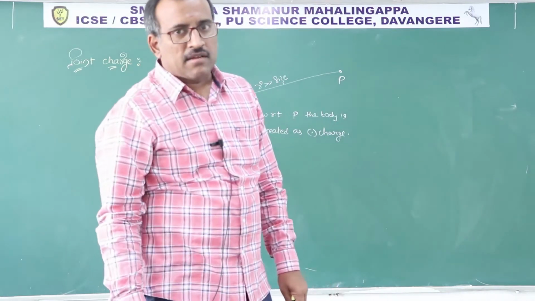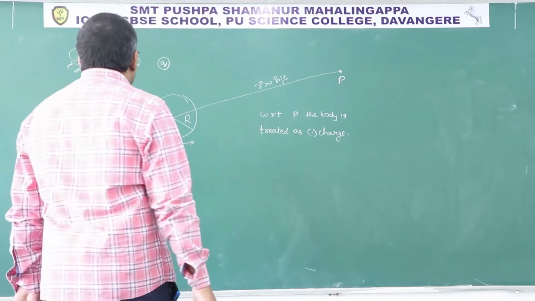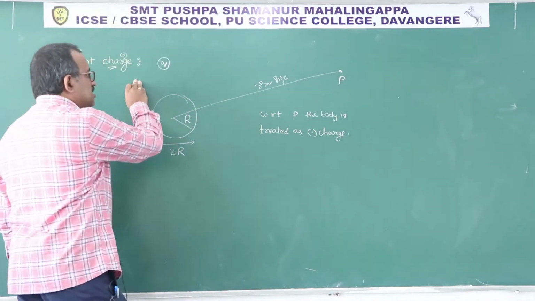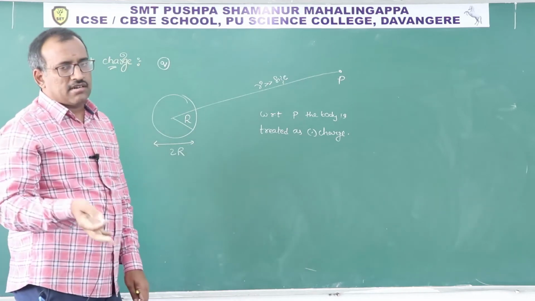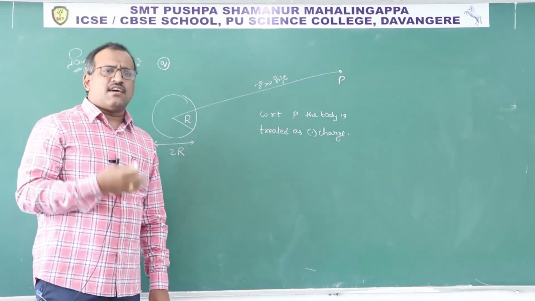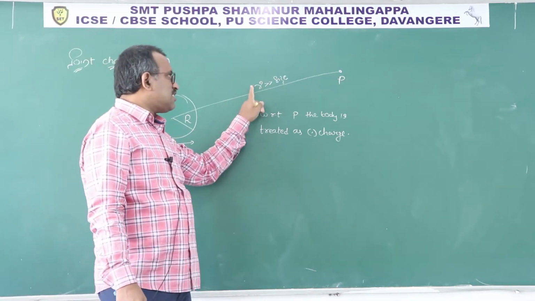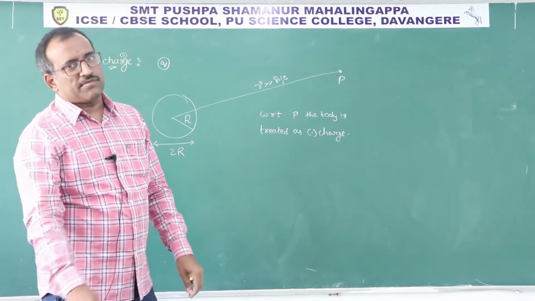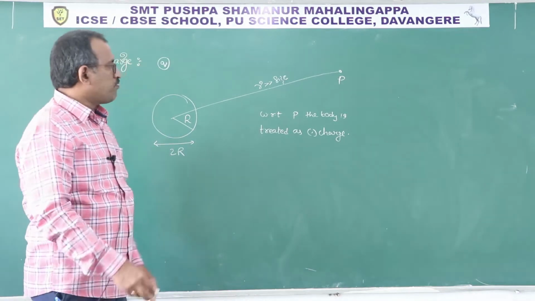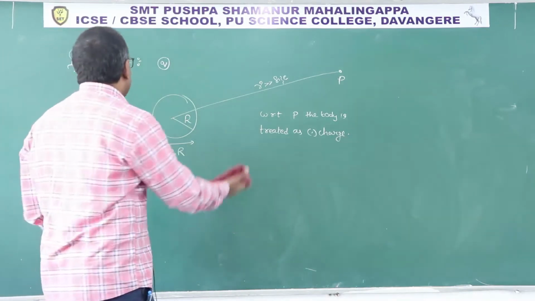So remember, point charge means any irregular shaped body. It may be a sphere or disc or square or cube, but if the size is very much lesser than the distance compared, then we can call it a point object. Similarly, point charge.